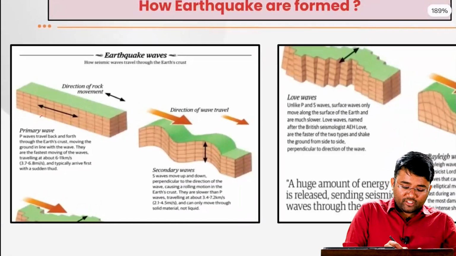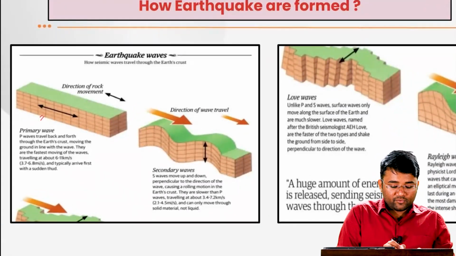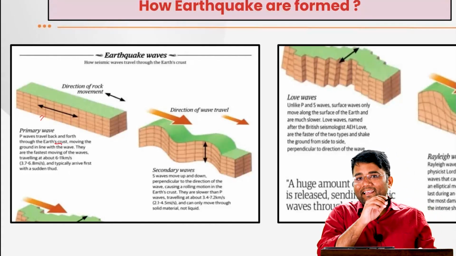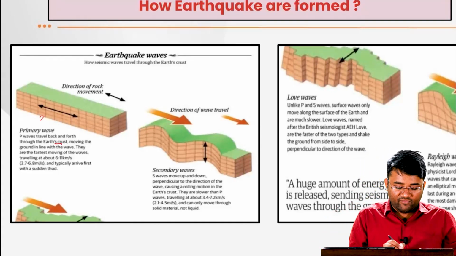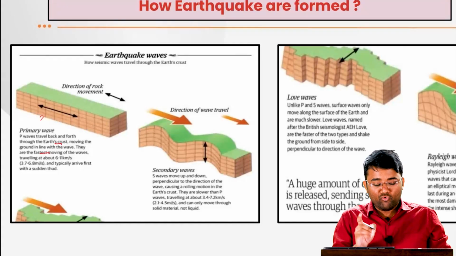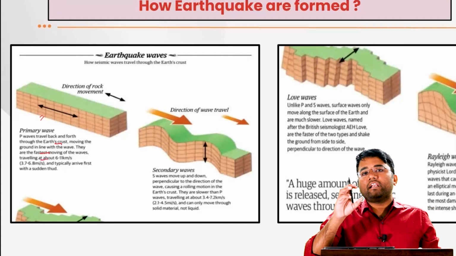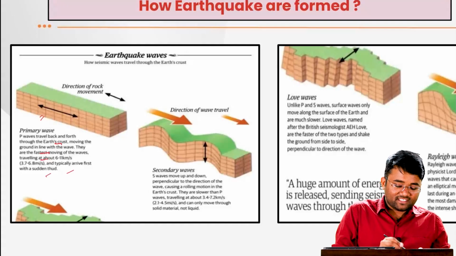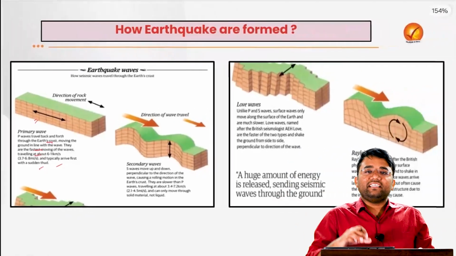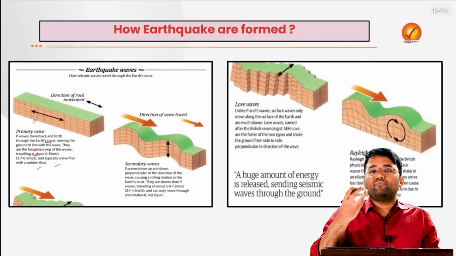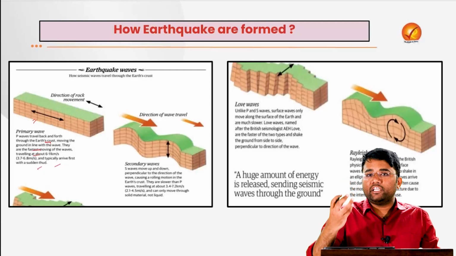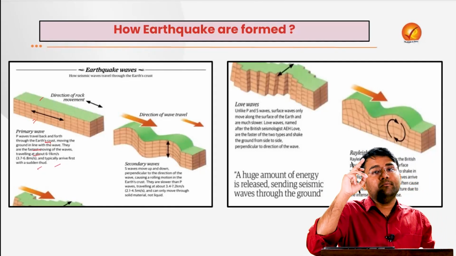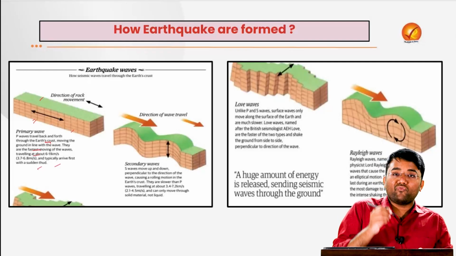The body waves or the primary waves are the waves which travel back and forth through the earth's crust, moving ground in line with the wave, that is parallel to the wave, and they are the fastest moving of the waves, traveling at around 6 to 11 km per second, and typically arrive first with a sudden thud. As you know, in the earth we have different kinds of medium: solid, liquid and gaseous, and these primary waves travel in all three mediums, and that is the reason they are first to arrive on the surface.